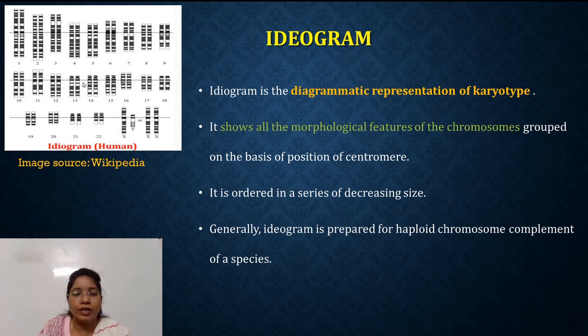This ideogram is ordered in a series of decreasing size. Generally the ideogram is prepared for the haploid chromosome complement of a species.